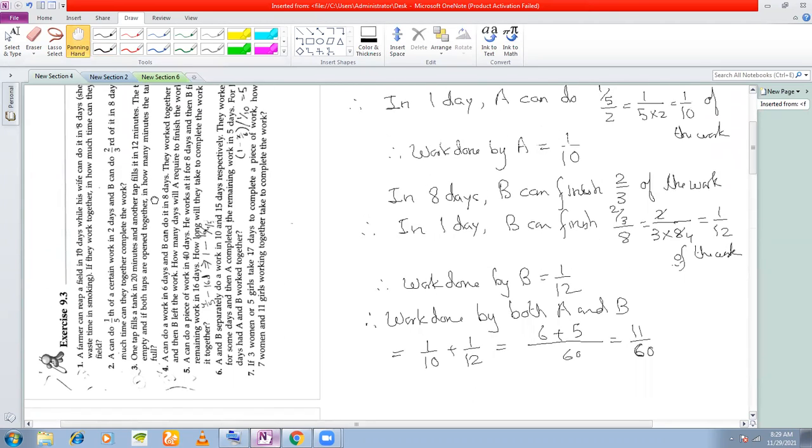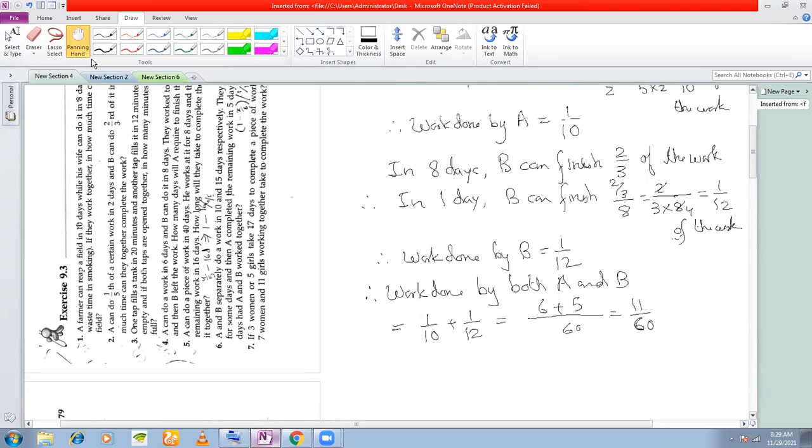So in how many days will they finish the work together? Hence, time taken. We took out the LCM of 10 and 12. LCM of 10 and 12 is 60, right? Now I don't think you need to work on that. You just know LCM of 10 and 12 is 60. You can guess, but if you don't, you can obviously do it in rough.